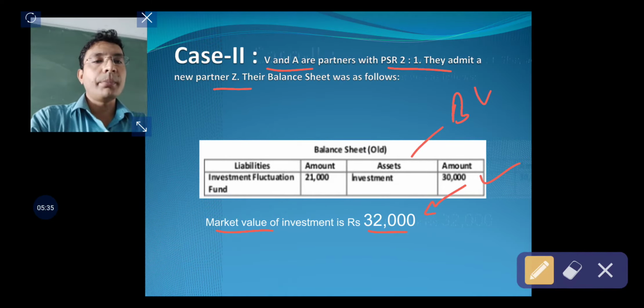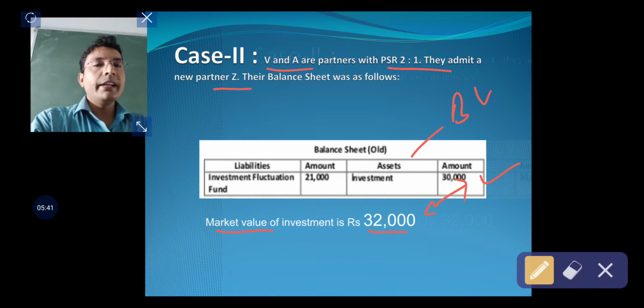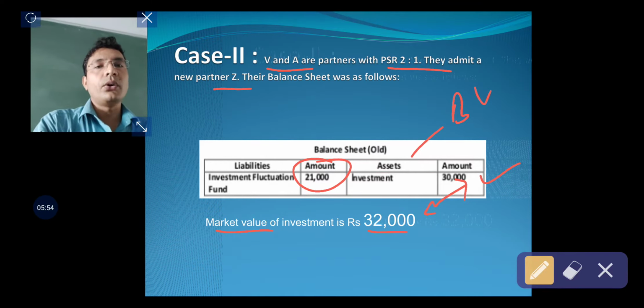Now you compare this book value with the market value. Since the market value is not decreasing, rather it is increasing, therefore again in this case, this investment fluctuation fund has no use and this belongs to V and A in old ratio. Therefore, it will be distributed to old partners in old ratio.